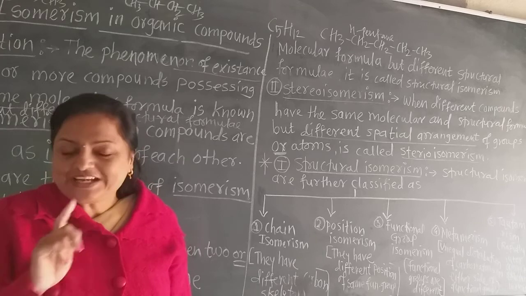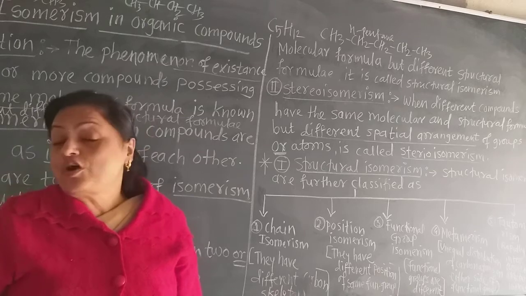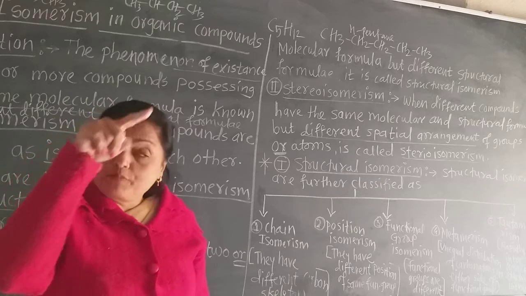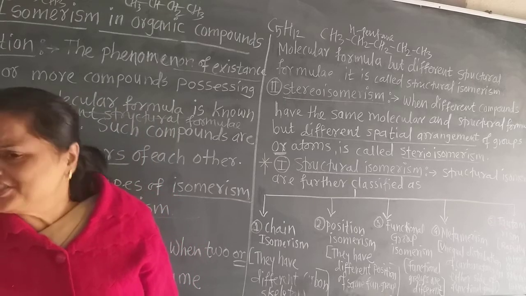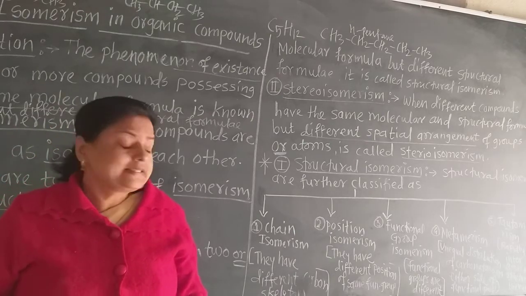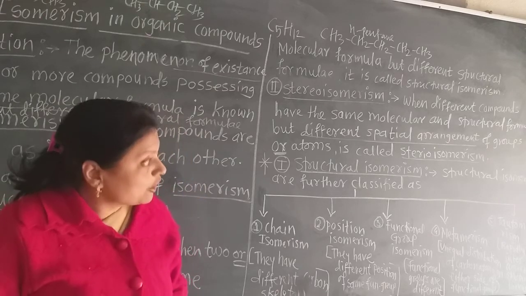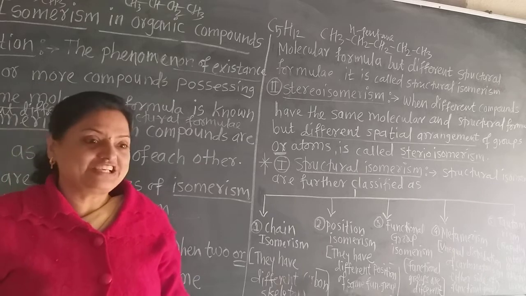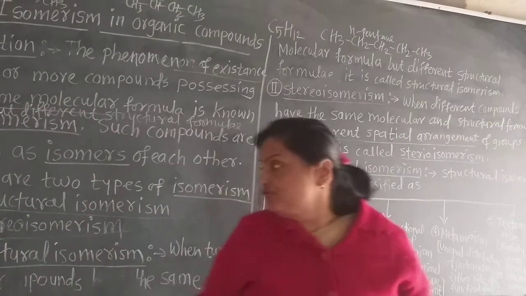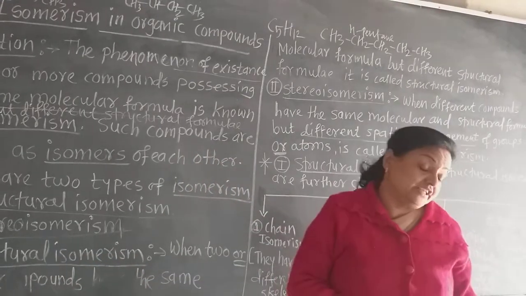Now in cis, what is there? Similar groups are on one side of the carbon-carbon double bond. And what is in the trans? The similar groups are on the opposite sides of the carbon-carbon double bond. That is the stereoisomerism. So when different compounds have the same molecular formula and same structural formula but different spatial arrangement of the groups of atoms, it is known as stereoisomerism. And cis-trans isomerism comes under stereoisomerism. And the first class, that we have to learn specially in this chapter, is the first type, that is structural isomerism.